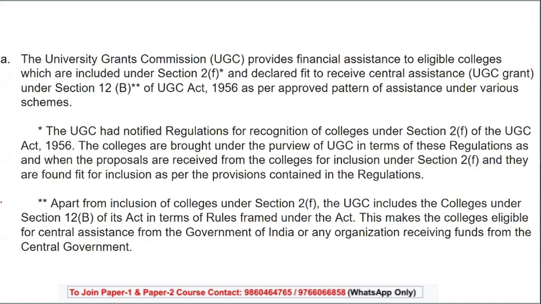The UGC has notified the regulations for recognition of colleges under 2F. So the colleges are brought under the purview of UGC in this regulation. As per the proposal, they are the ones which fit into the category of rules and regulations mentioned under 2F.